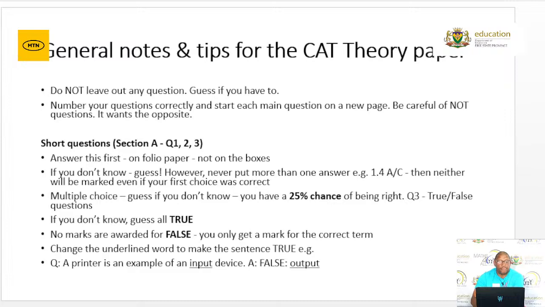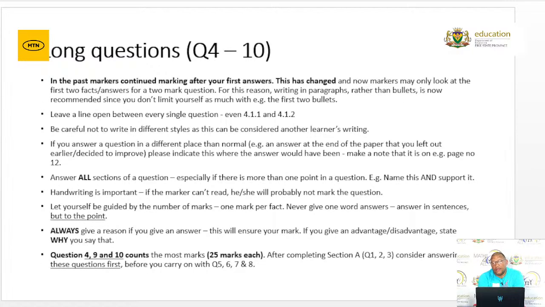Then in terms of the long questions, this has changed, and now markers may only look at the first two facts that you've answered for the 2-mark question. For this reason, writing in a paragraph rather than bullets is now recommended, since you don't limit yourself as much with, for instance, only 2 bullets. Can I just repeat that? If you answer a question, don't answer it in bullet format.